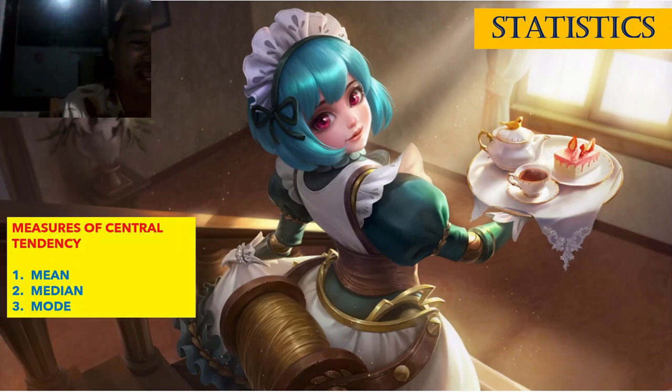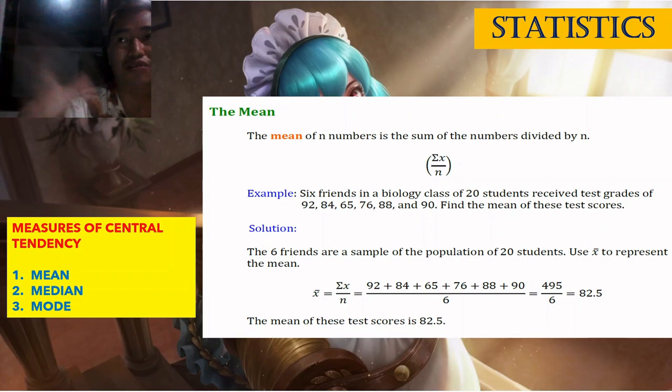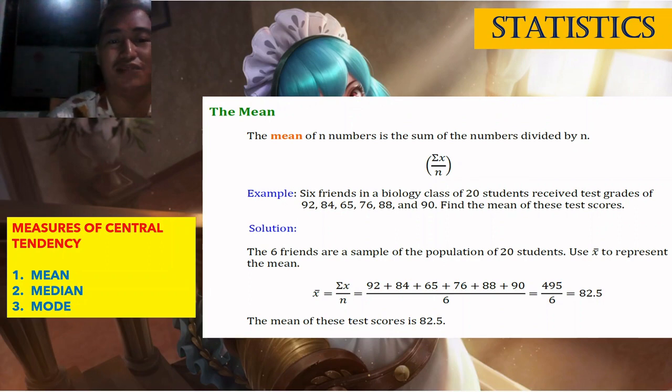Okay, measures of central tendency. Number one, mean, median, and mode. So, ang mean class, other term for this one is the average. So, diba kung mag-solve ka og average class, i-add lang nimo tanan and then divide kung pila ang kabuok. Right? So, mao siya. The mean of n numbers is the sum of the numbers divided by n. So, mao siya. Summation of x over n.